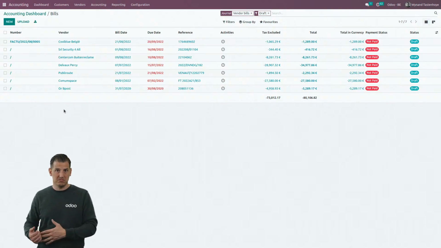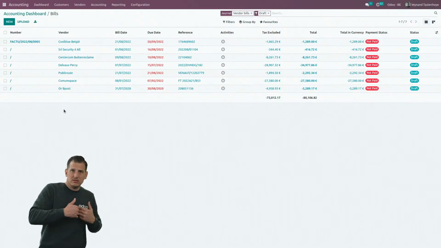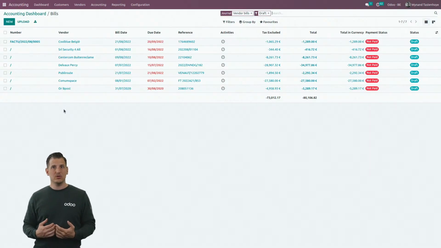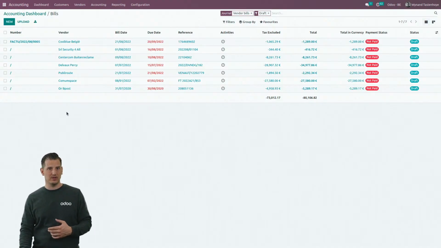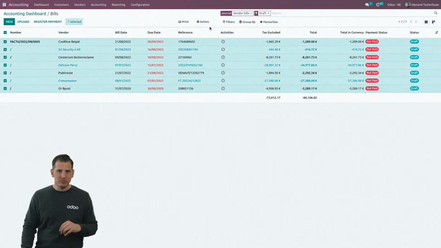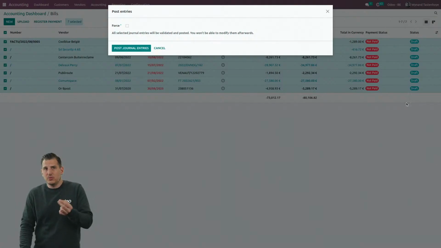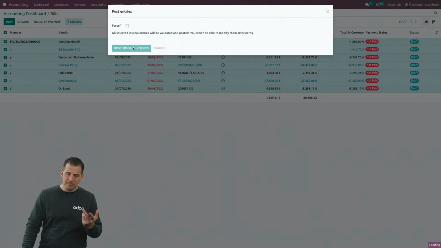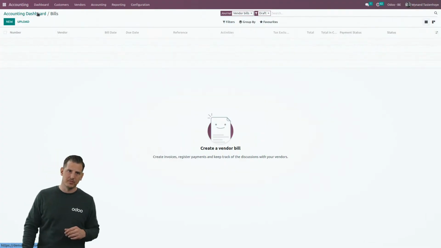He can easily drop all his bills, split them, send them to accounting, send them to the OCR, and the accountant can only verify at a certain moment if everything has been correct. And from here on, select all of them together and basically post all the entries at once. Because you can see over here, they're currently in draft, which means they have no impact on the general ledger yet. But by posting them, I will post all of them at once to the general ledger. You see we don't have any bills anymore.